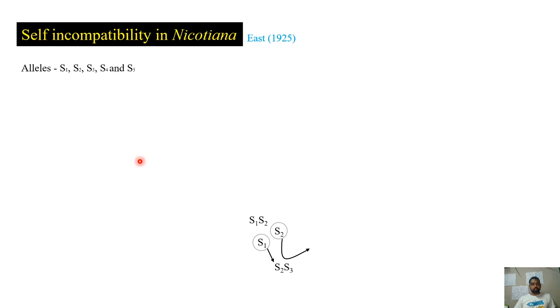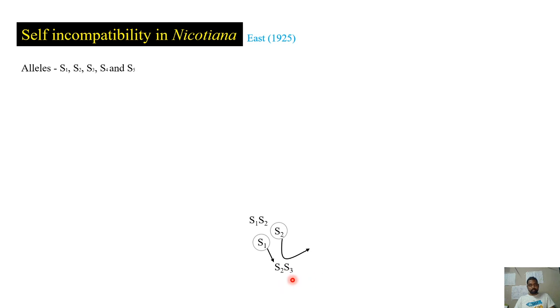In plants also, multiple allelism can be observed. We have discussed self-incompatibility in plants, where pollen grains from the same plant will not be allowed to germinate. The basis for that is this multiple allelism. It was first observed by East in 1925. In Nicotiana, that is the tobacco plant, there are five different alleles: S1, S2, S3, S4 and S5. Let us take the plant to be S2 S3 type.